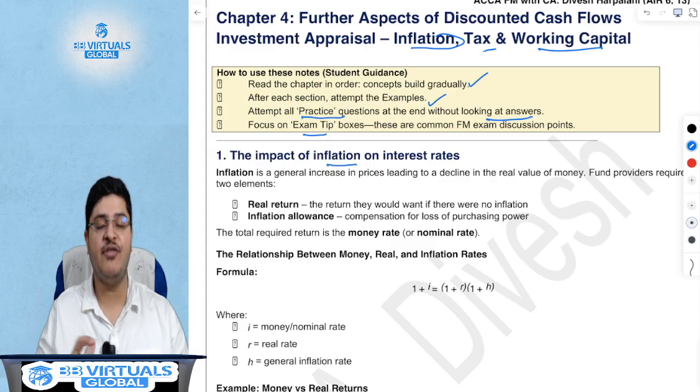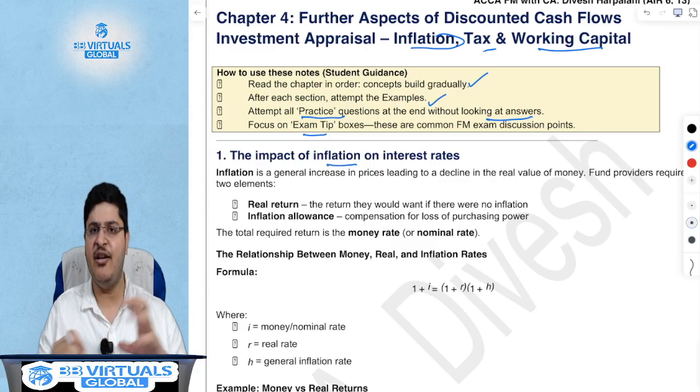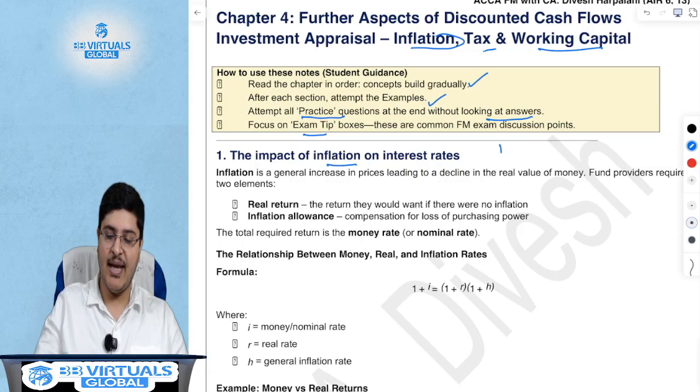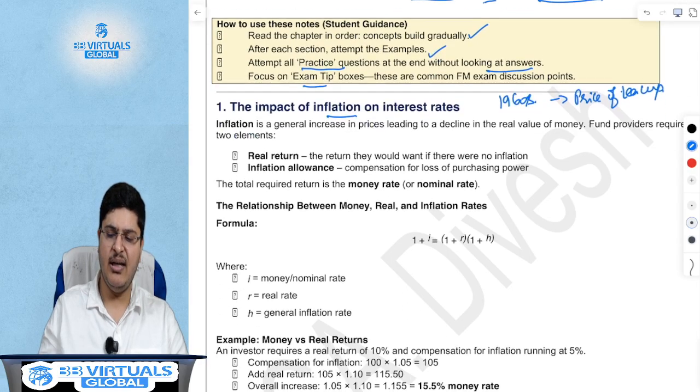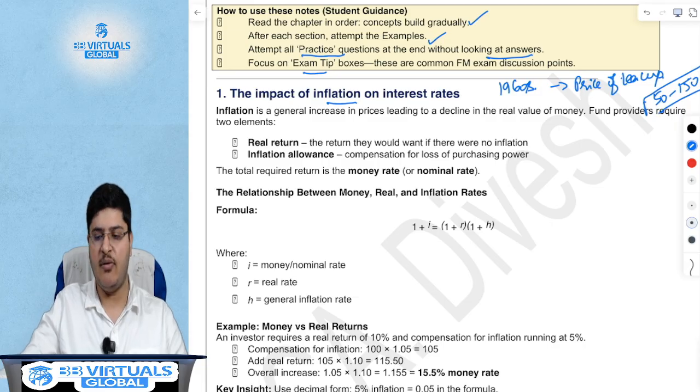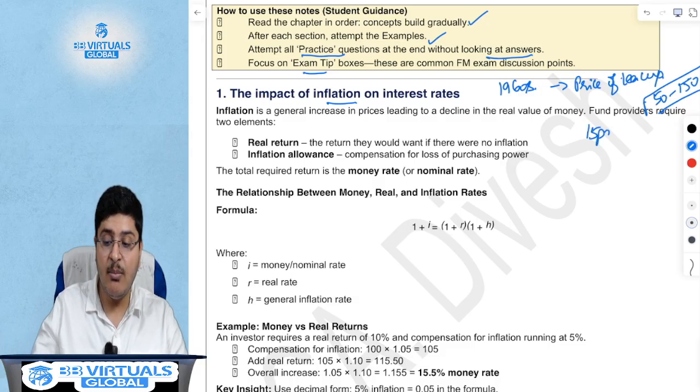What is the impact of inflation? First of all, what is inflation? Of course, you would have studied in economics in childhood, but in simple terms, I will give you one example. In the 1960s, just imagine the price of one teacup in a decent restaurant. Today, the price of a teacup is anywhere between 50 to 150. Some restaurants even sell it at 200, 300. But generally speaking, between 50 to 150, you'll get a good cup of tea in a restaurant. What was this price in the 1960s? It was 15 paise.